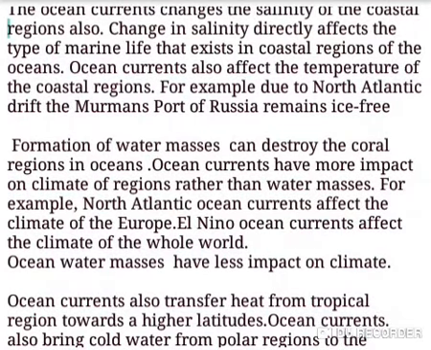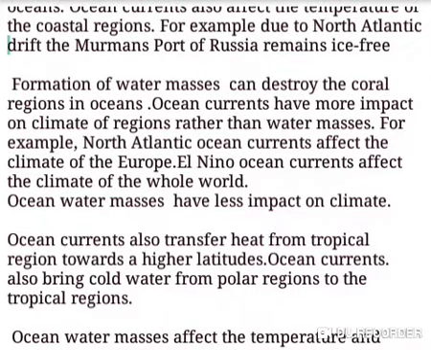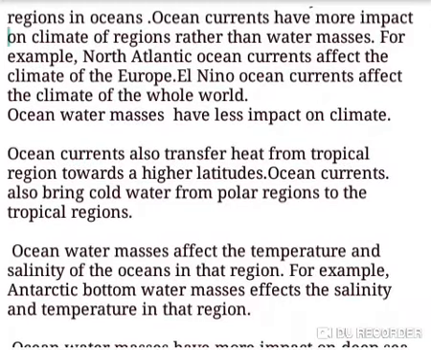Ocean currents have more impact on the climate of the regions than water masses. This is very important. Ocean currents have more impact on climate of the region than the water masses. For example, North Atlantic ocean currents affect the climate of Europe. El Nino ocean currents affect the climate of the whole world. Ocean water masses have comparatively less impact on the climate.